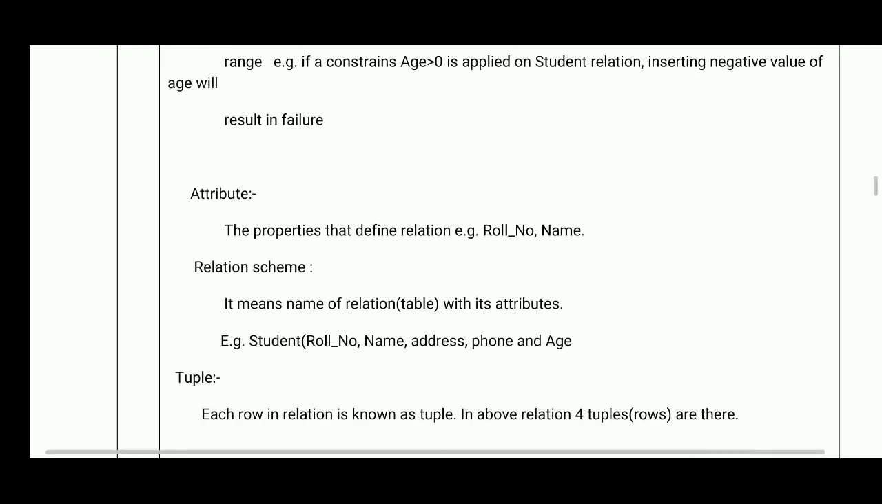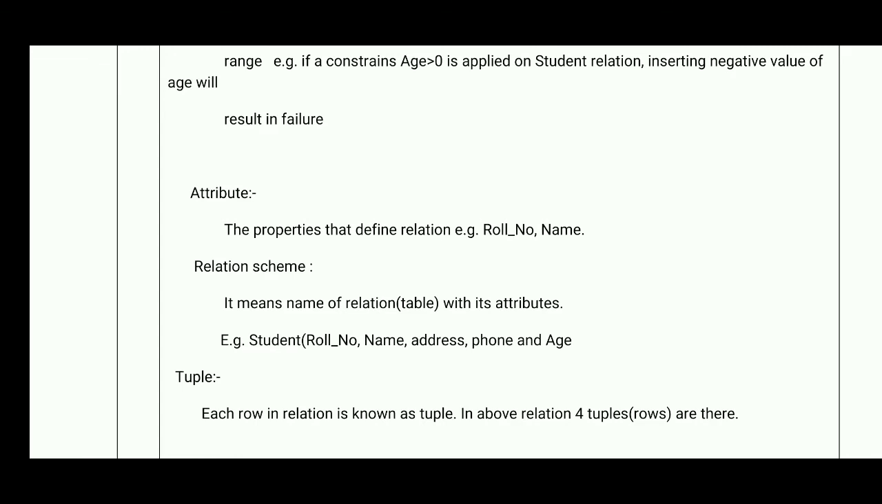Next one is the attribute, the properties that define a relation, such as roll number, name. These are called attributes, or in short we can say the column names of a table are called attributes. Next one, relation scheme. It means the name of a relation with its attributes. Example, student with roll number, name, address, phone and age.